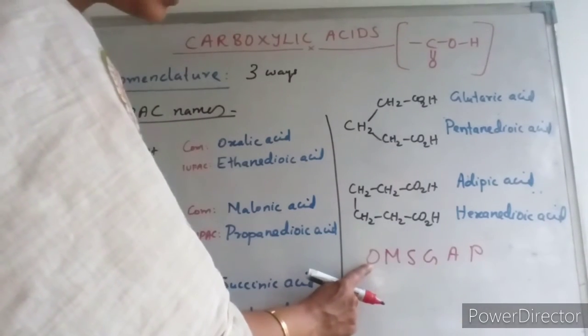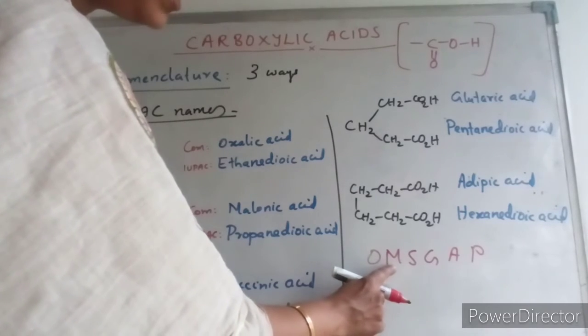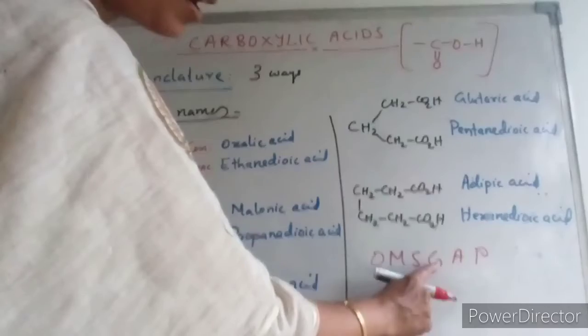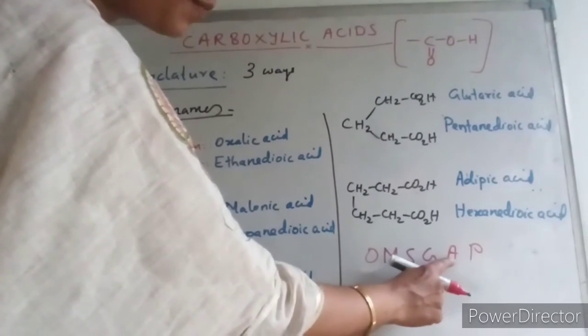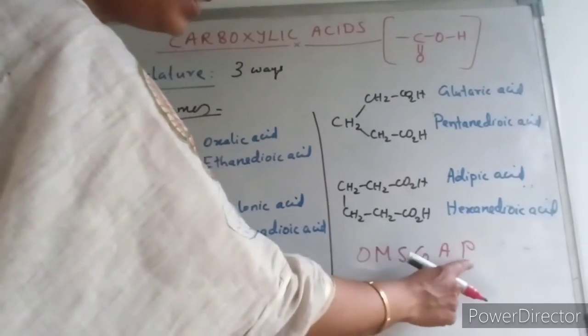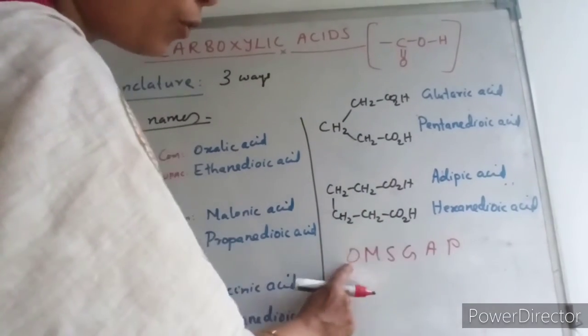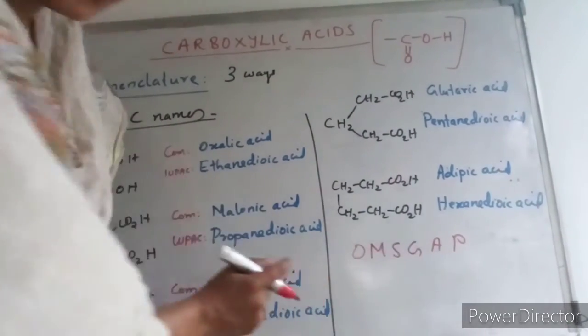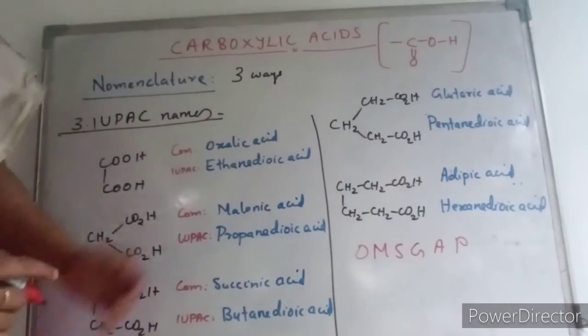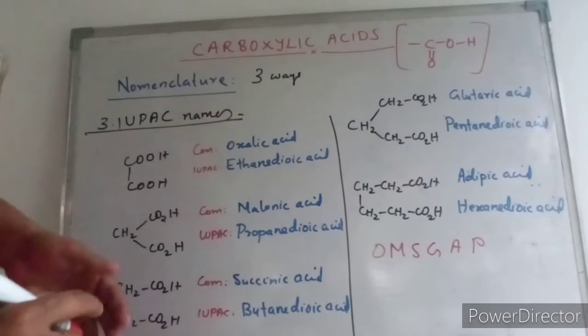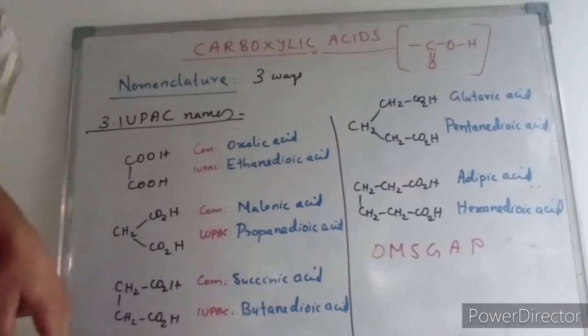O means oxalic acid, m malonic acid, son, succinic acid, go, glutaric acid, a, adipic acid, p, pimelic acid, the 7-membered one. So oh my son, go and pray. That is how we will be remembering the nomenclature of dicarboxylic acids.